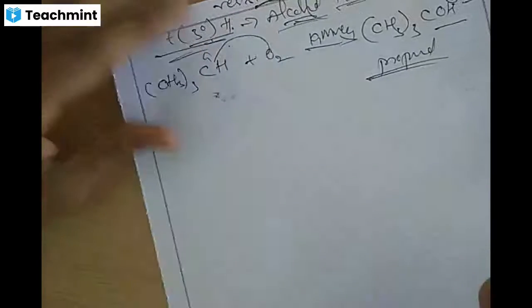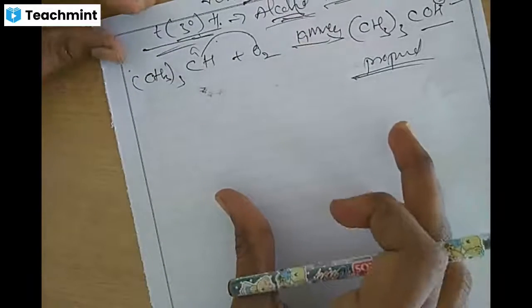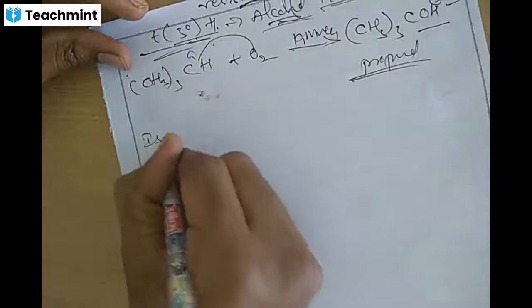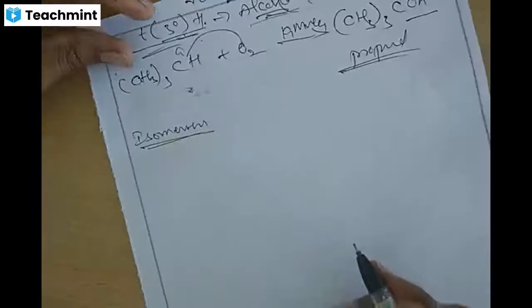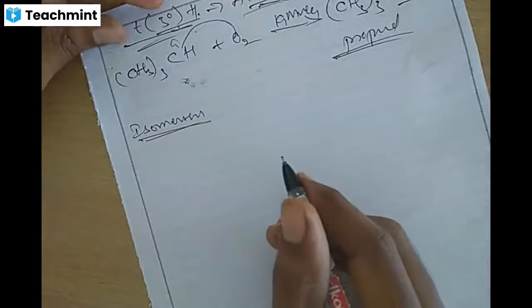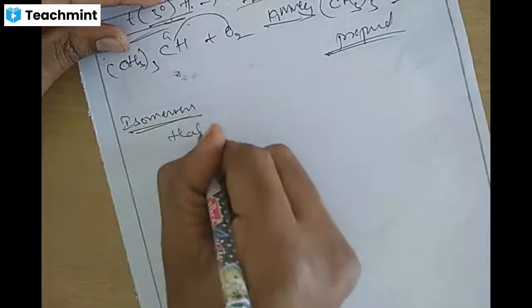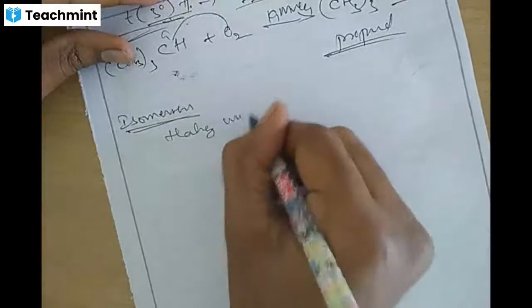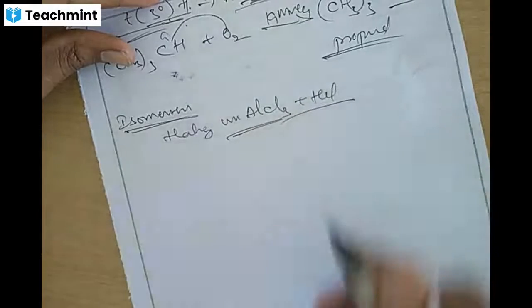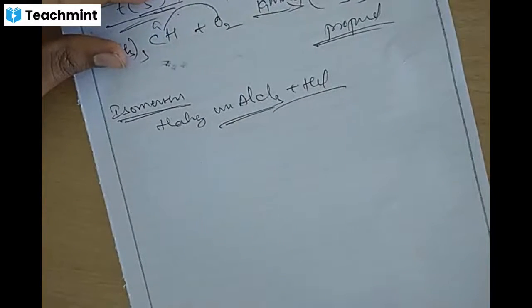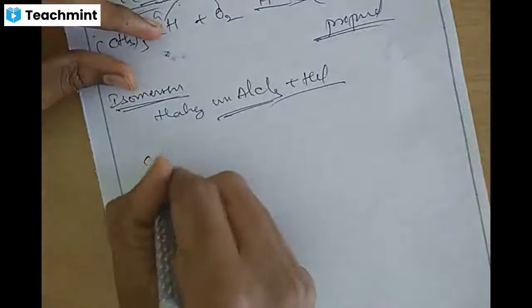Okay. This is another chemical reaction. We know that isomers have different chain arrangements. This process is isomerization. In that, normal or straight chain alkanes are heated in presence of anhydrous aluminum chloride, AlCl3, and hydrogen chloride, HCl, so that the straight chain is turned into a branched chain.